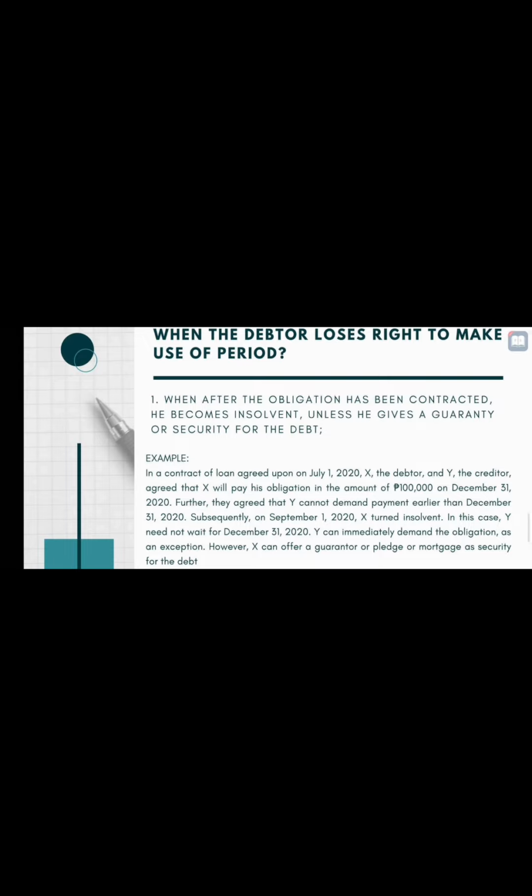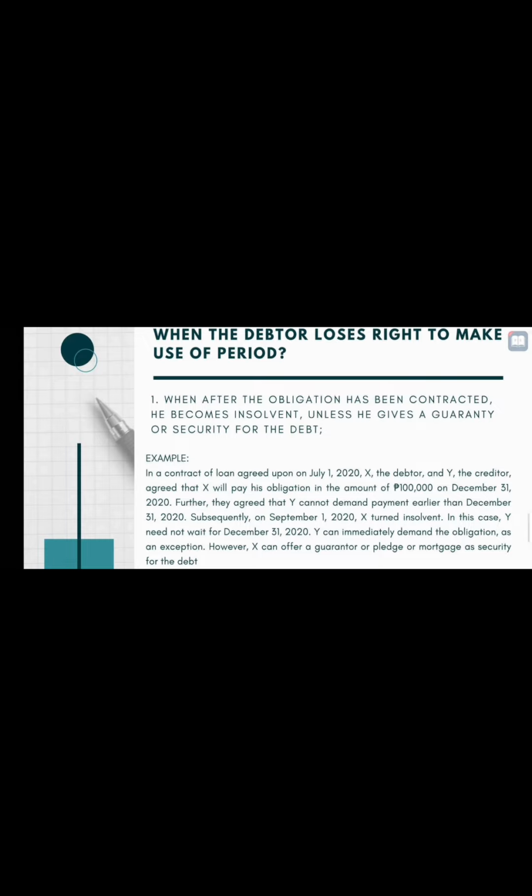In the contract of loan agreed upon on July 1, 2020, X the debtor and Y the creditor agree that X will pay his obligation in the amount of 100,000 on December 31, 2020. Further, they agree that Y cannot demand payment earlier than December 31, 2020.